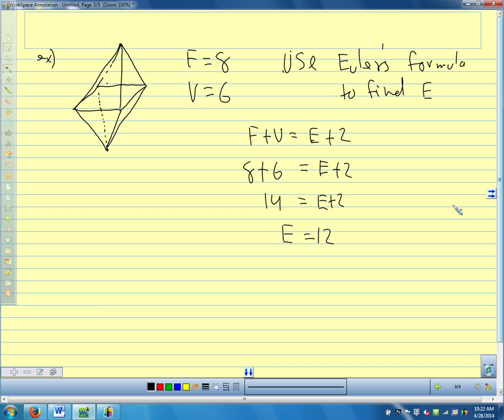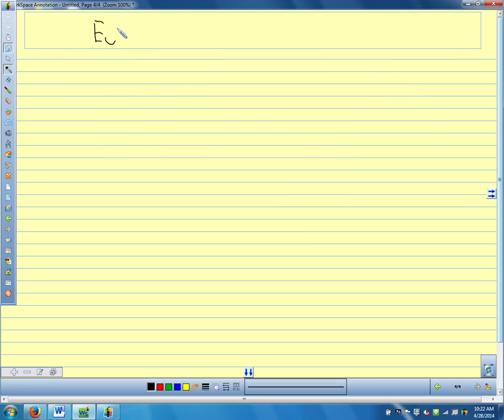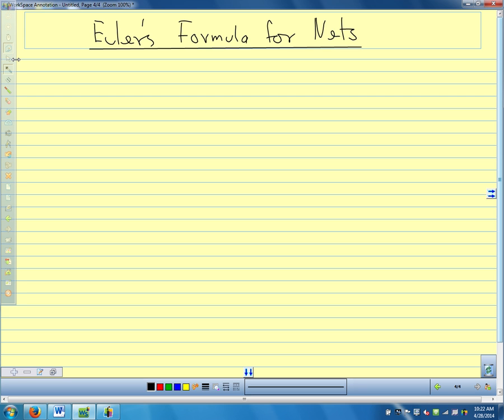We can also use a form of Euler's formula in 2 dimensions, when we're talking about a flat shape. So we're going to talk about Euler's formula for a net. And let's remember when we're talking about a net for a solid, what are we talking about? Yeah, we take it and we cut it along the edges and lay it out flat. So if we folded it up, we'd get the solid shape. So we're taking that solid shape and laying it out flat.